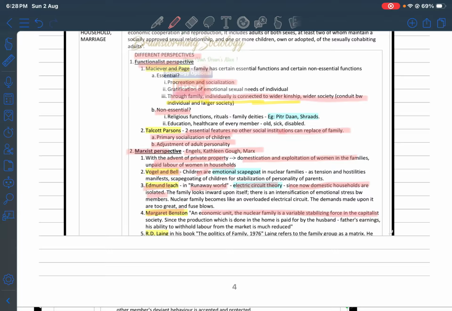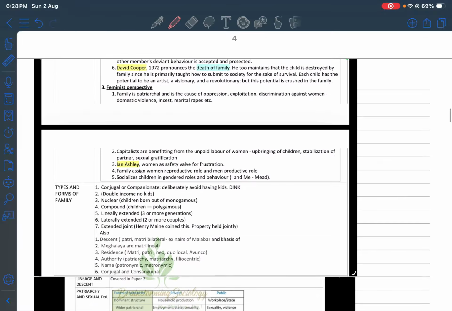Don't just link yourself with the classical thinkers. Go beyond that and reach out to other thinkers where you can surely get an edge. Because don't you think the examiner is also bored of reading the same type of papers that he or she is checking? So you need to show different dimensions, different aspects of this, right? Coming to the next thinker, David Cooper in 1972 pronounces the death of the family. He too maintains a child is destroyed by the family, since he is primarily taught how to submit to society for the sake of survival. So these are the different aspects you can link with the society angle.